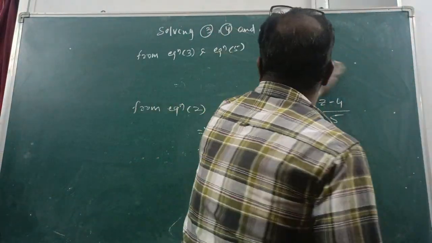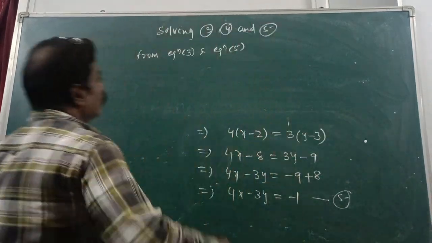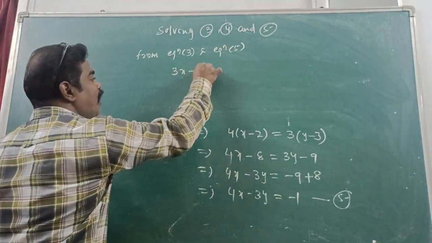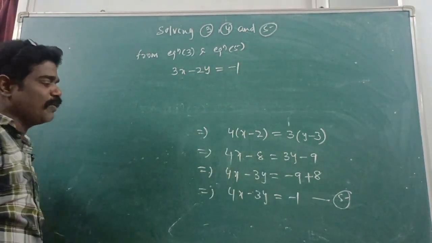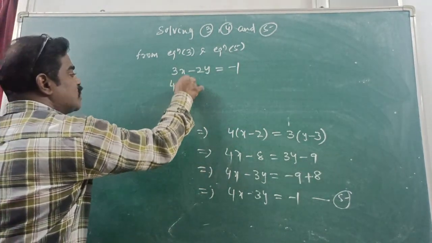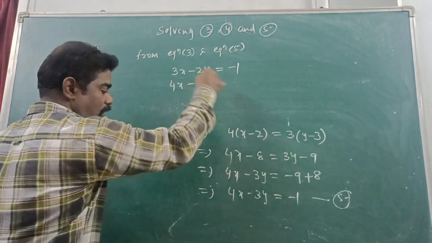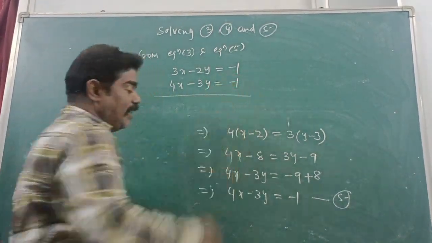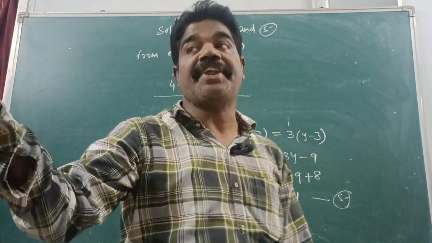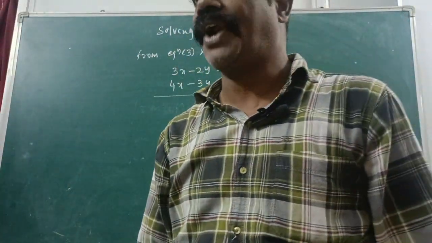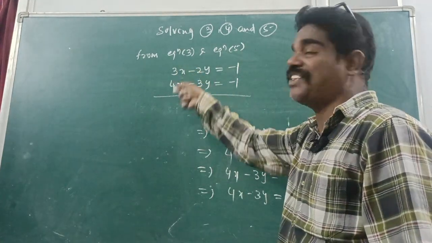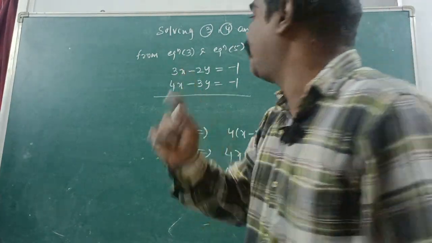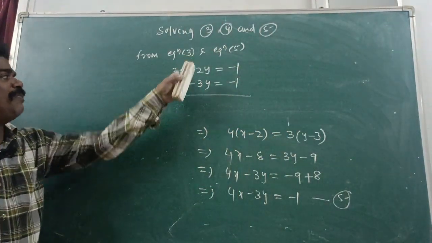Right. So tell me equation 3. 3x minus 2y is equal to minus 1. Equation number 5. 4x minus 3y is equal to minus 1. Right? Fine. See here, equation number 4 containing which variables? Y and z. Right or not? So from this, I will eliminate x. So another equation we are getting in terms of y and z. Understand now? Right. So, say here, we have to eliminate x.